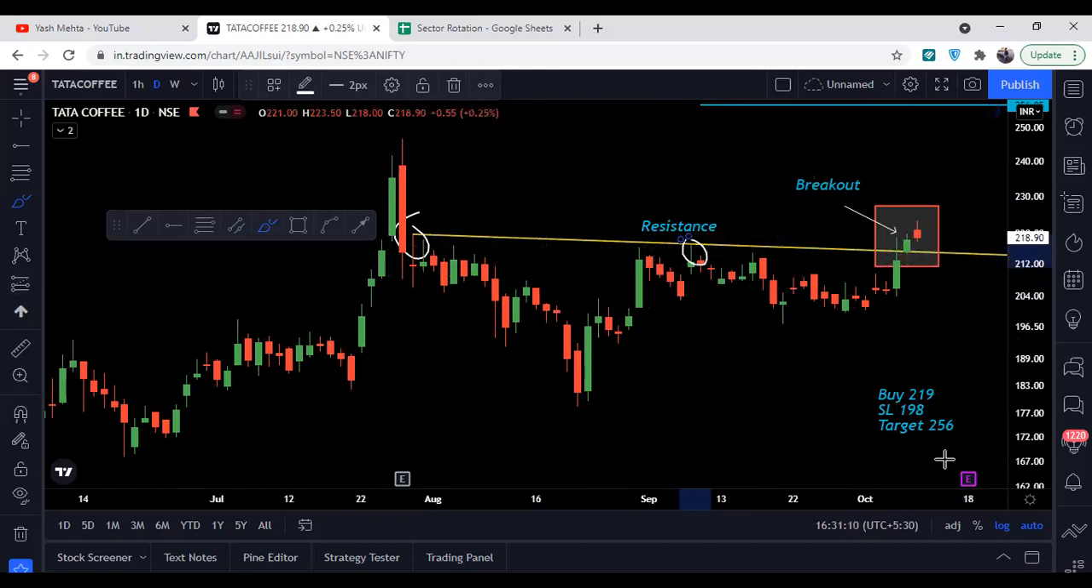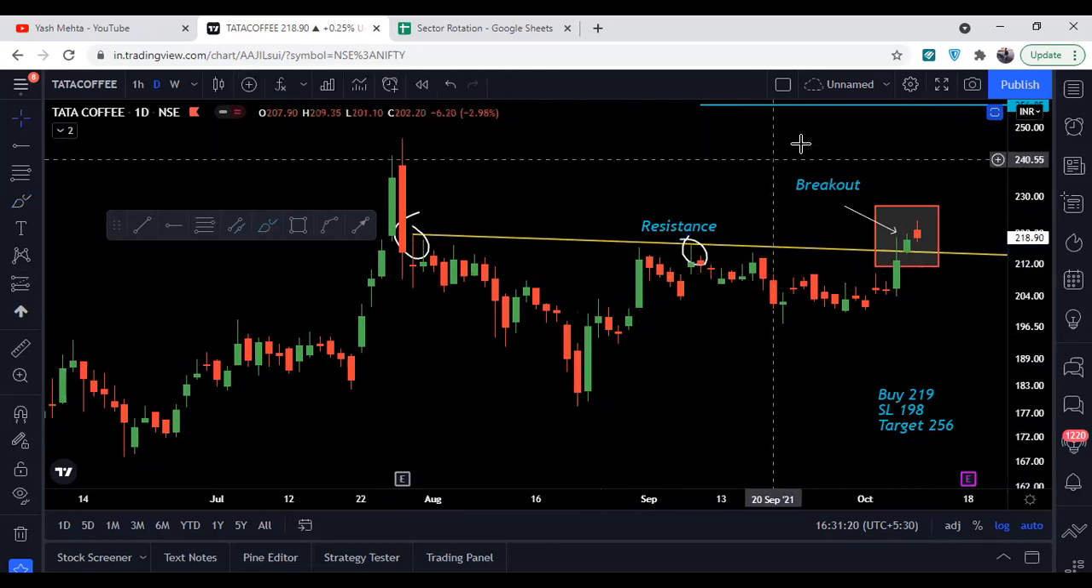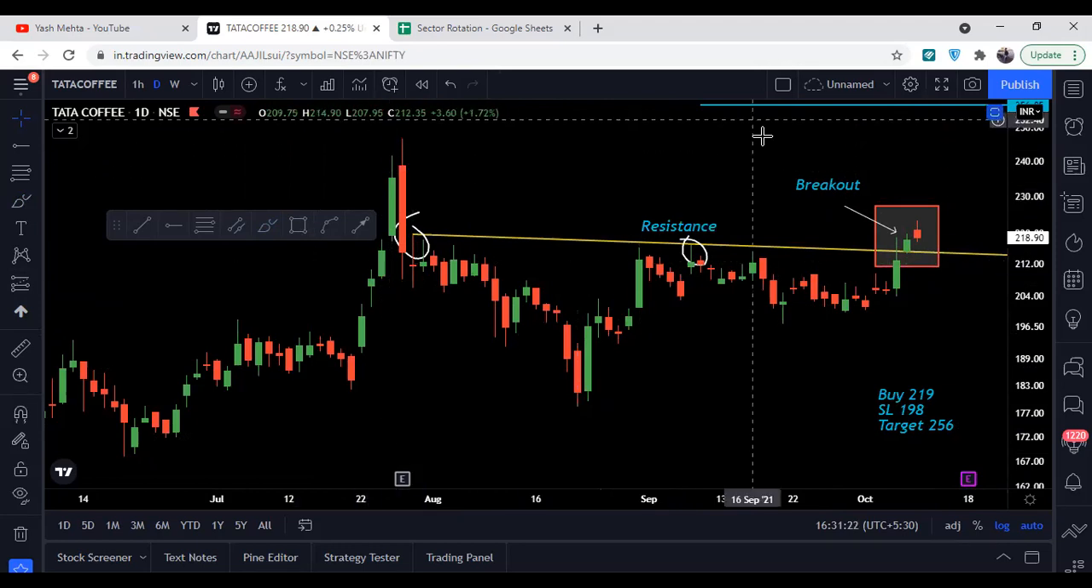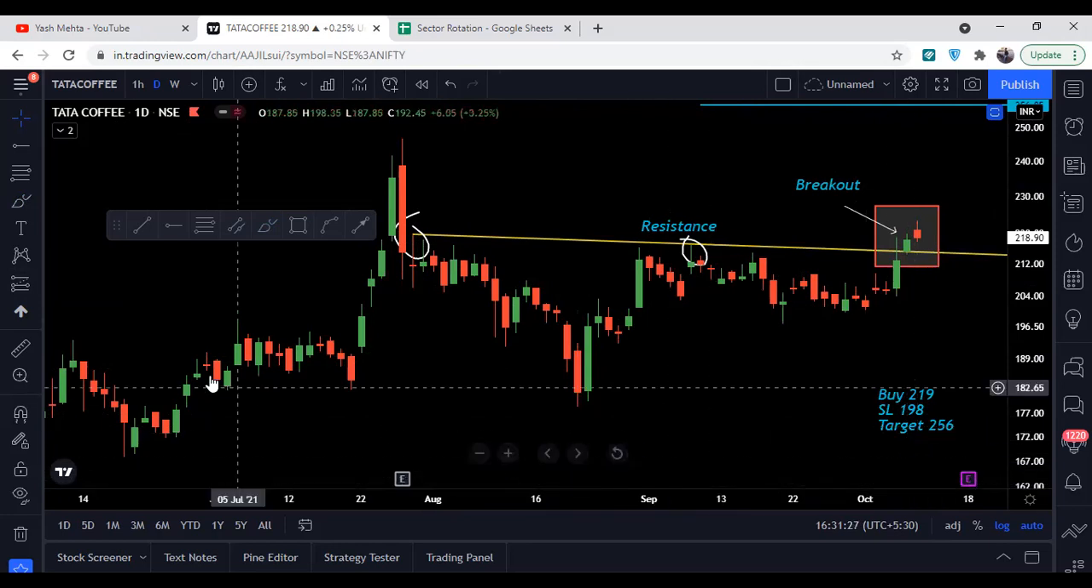So जो इसमें हमारा trading plan रहेगा, it will be a buy at around 219, stop loss will be 198, and target will be 256 in short term. So this is a short-term trade as of now, and we will see if it gives a breakout above this level as well. But the current trading plan is the buying at this particular level and stop loss and target.